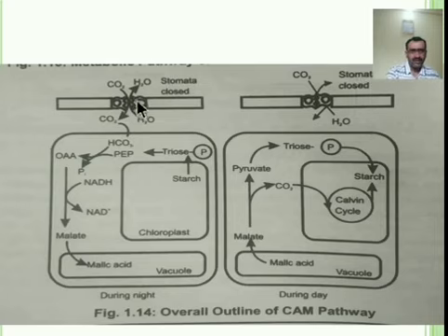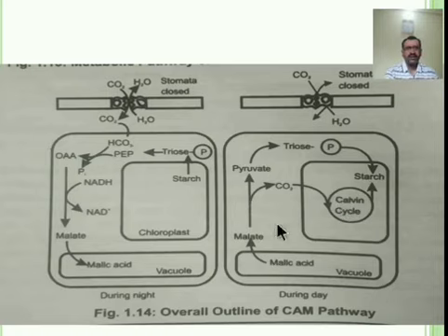In night time, with stomata open, carbon dioxide enters into the plant cell. This is the cytoplasm, this is the chloroplast, and this is the vacuole. This is the structure of the cell: vacuole, cytoplasm, and chloroplast.